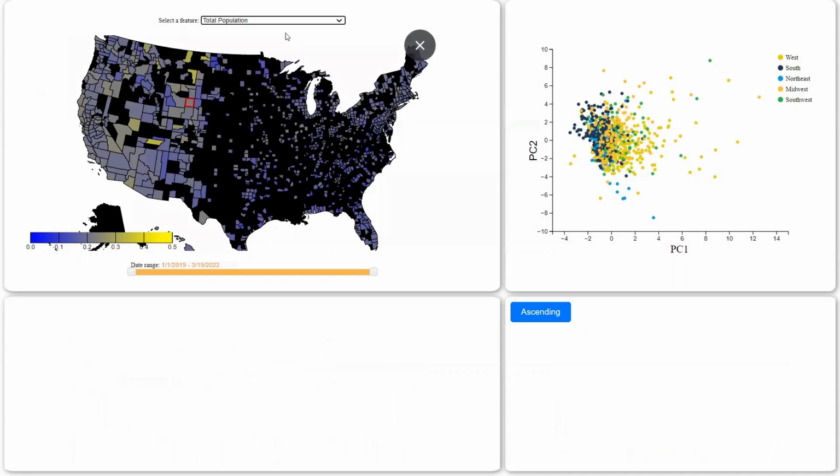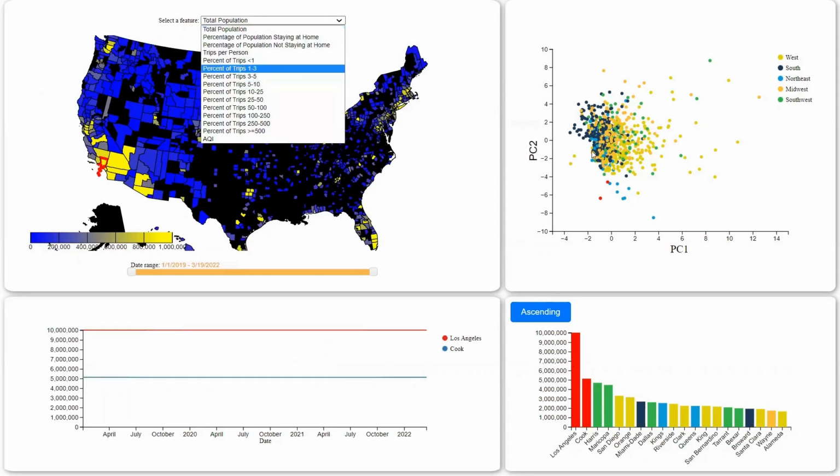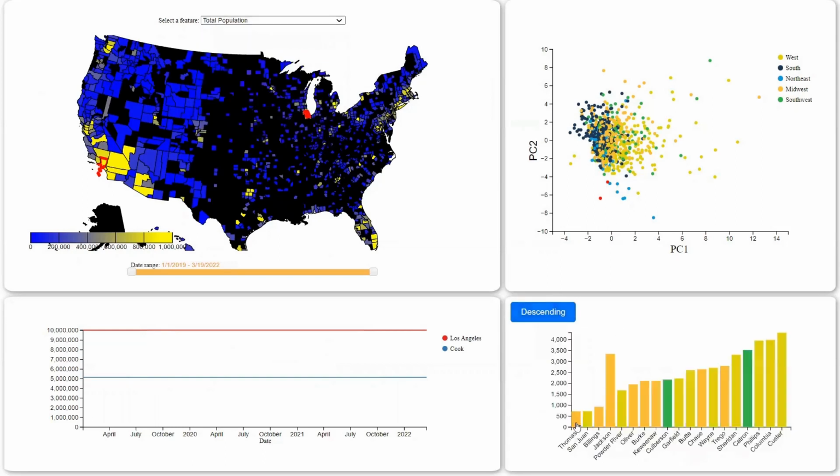So let's take some of our high population counties, such as Los Angeles, and let's say Cook County, which is for Chicago, Illinois. And while we're there, let's also select some of these more rural counties.